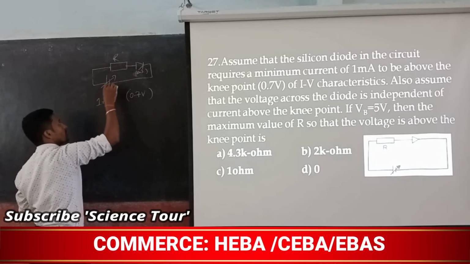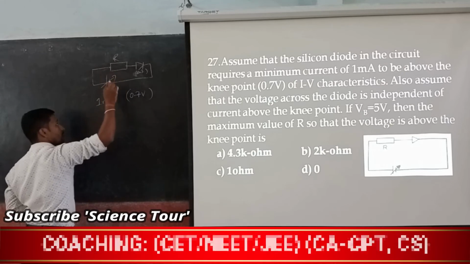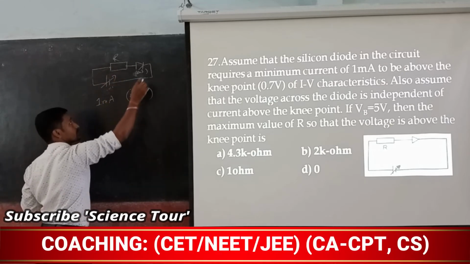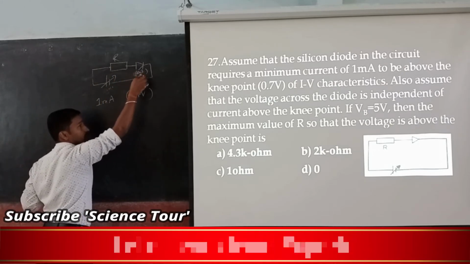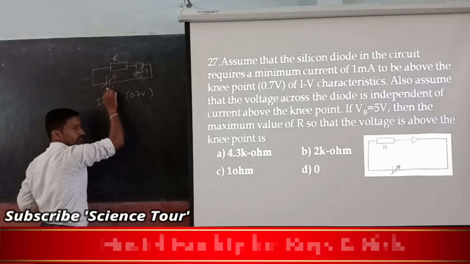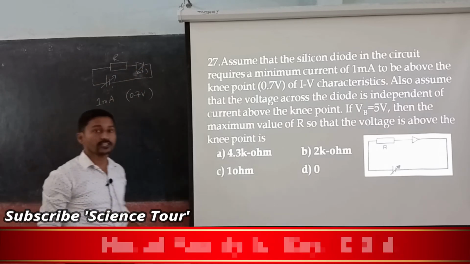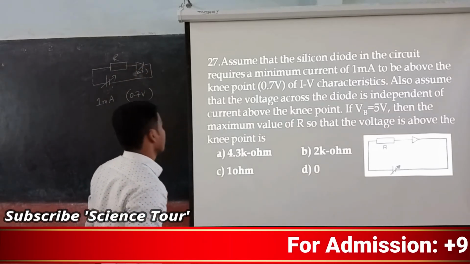If it is 0.1, no use; 0.2, no use; 0.3, no use; 0.4, no use; 0.5, no use, because it is a reverse, that forward voltage was there, already it is inbuilt. 0.5, 0.6, 0.7 also no use. 0.8 means it is going to conduct, that forward bias. You know that forward bias, reverse bias in semiconductor that you learned, right?